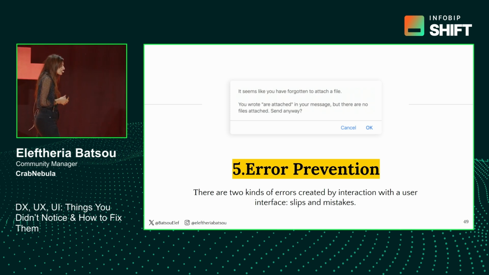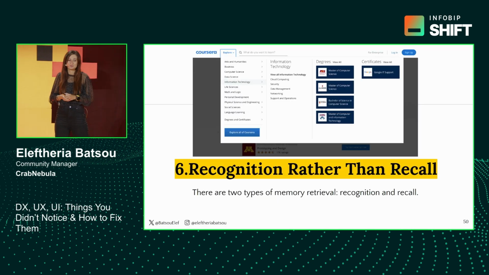That's OK. Stuff happens. But with actual mistakes, the user is making a mistake because they don't know what the correct route is. And this is a bigger issue. This means that you have to go back with your team and figure out what's wrong, why the user is stuck in there, or why the user is making that particular mistake. It's also usually harder to identify these kinds of things, but it's really important to find them, sit down with your team, and find the solution to this issue.